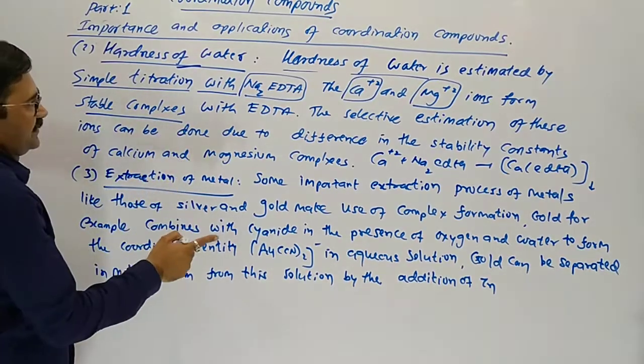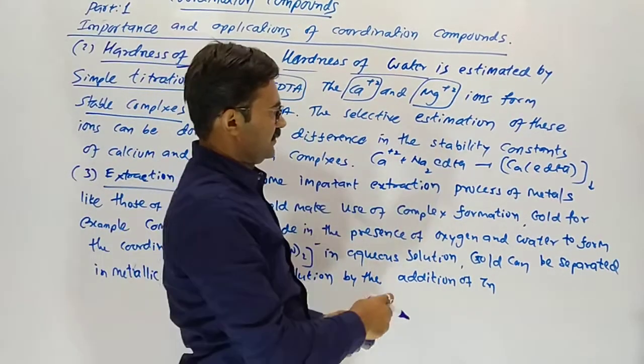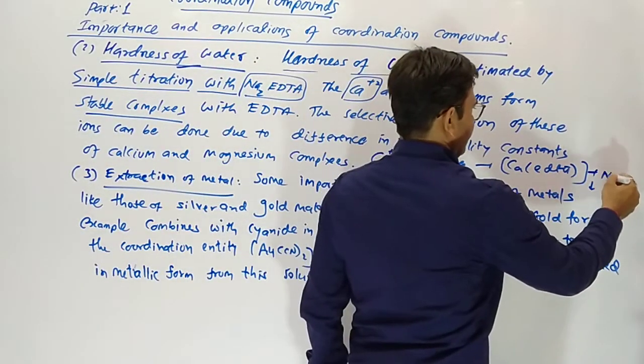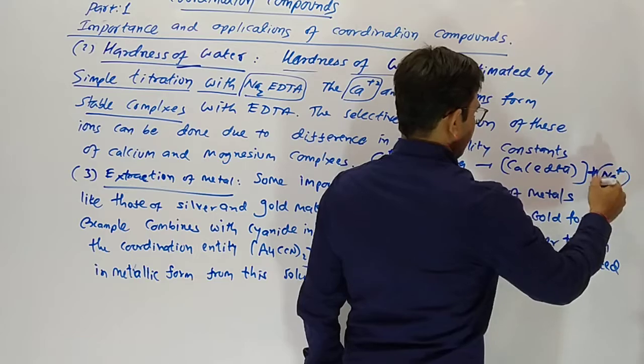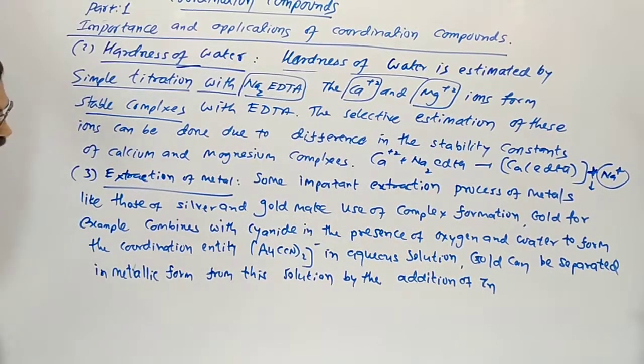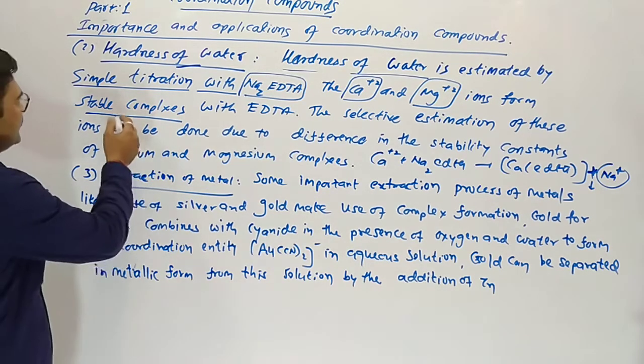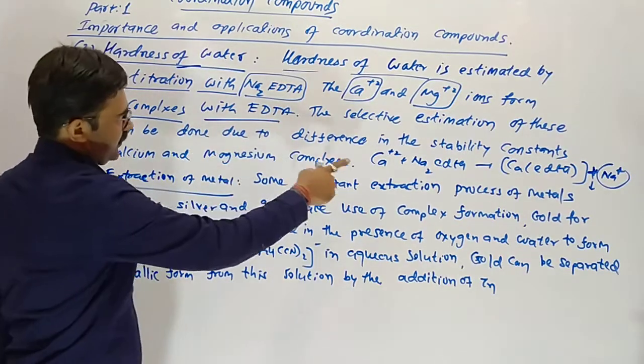Calcium and magnesium combine with EDTA and sodium is replaced. Sodium remains in the water, it does not cause hardness, but calcium and magnesium are removed by EDTA. A stable complex with EDTA forms.